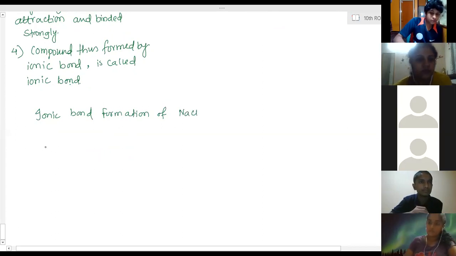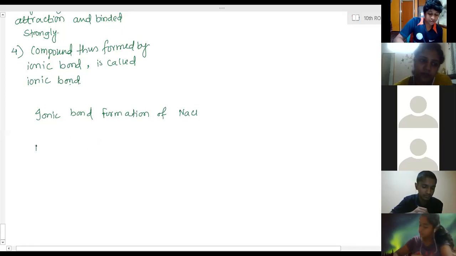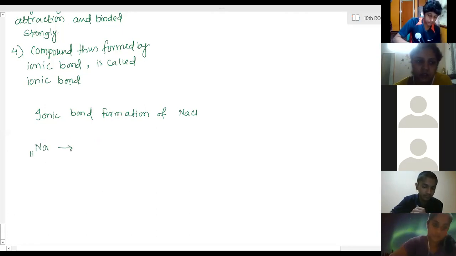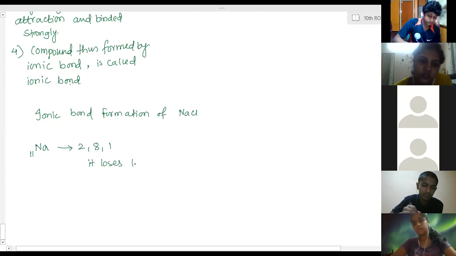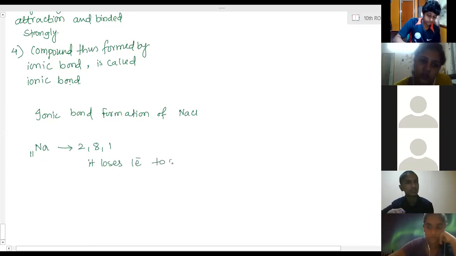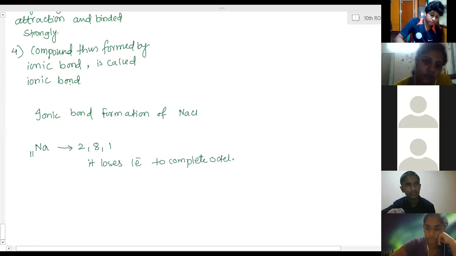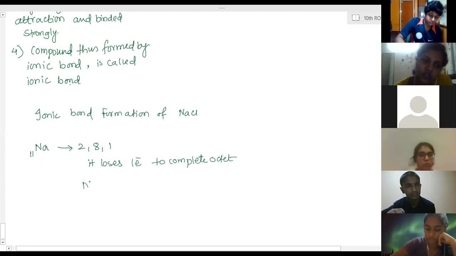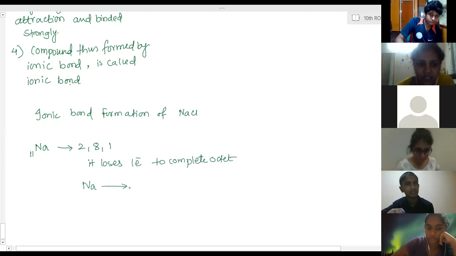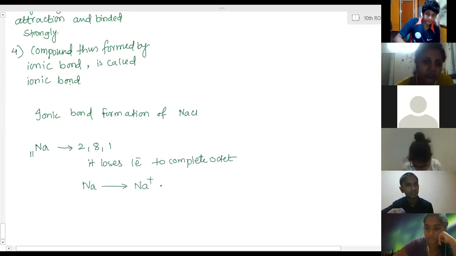Sodium chloride. So first, sodium, atomic number 11. So electronic configuration is 2, 8, 1. It loses one electron to complete its octet. So for sodium, instead of writing minus sign, we will write this as Na plus 1 electron.